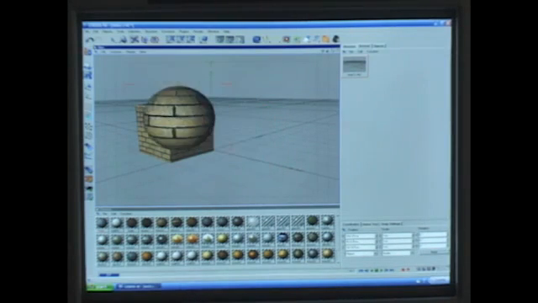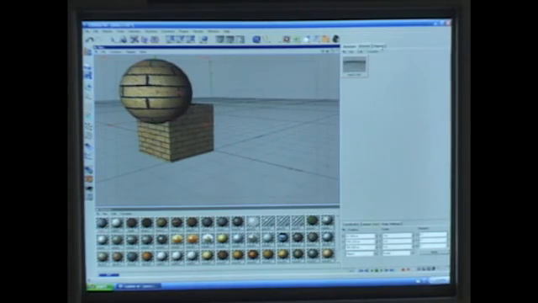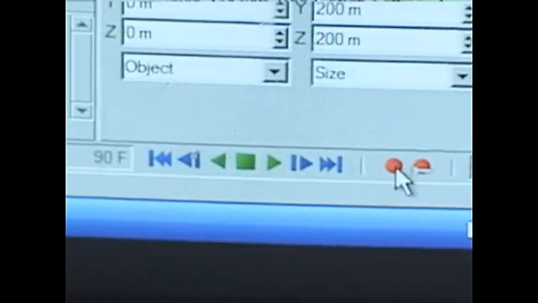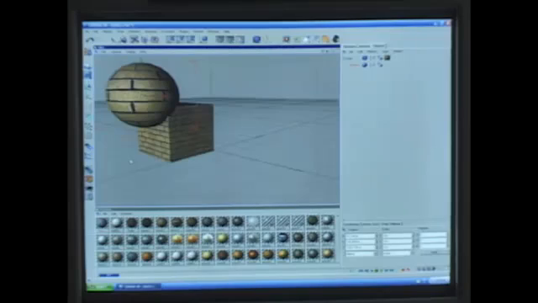So we'll do a little animation here. I'm going to move the sphere there. I'm going to set the animation time control to 0. By clicking this red button, we create what's called a keyframe. Then we first of all move the time to another position. I'm going to move this to 30.